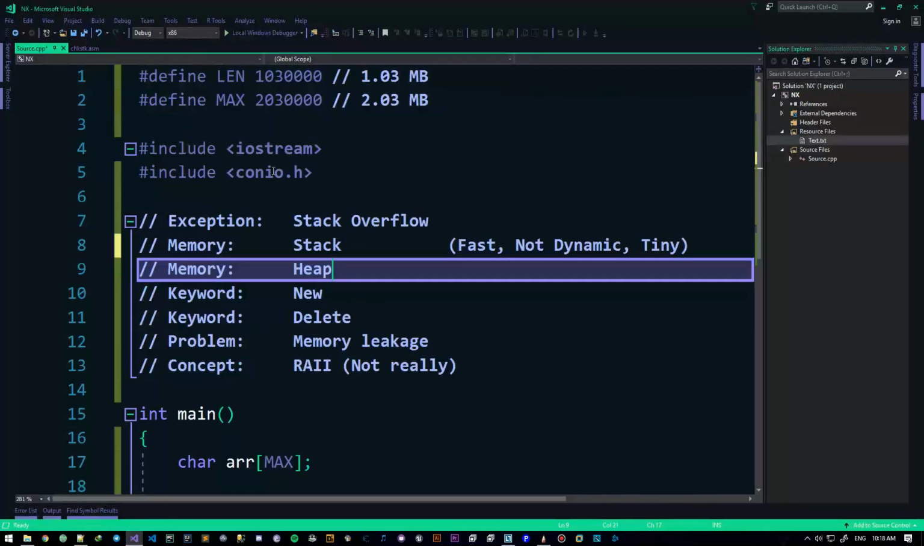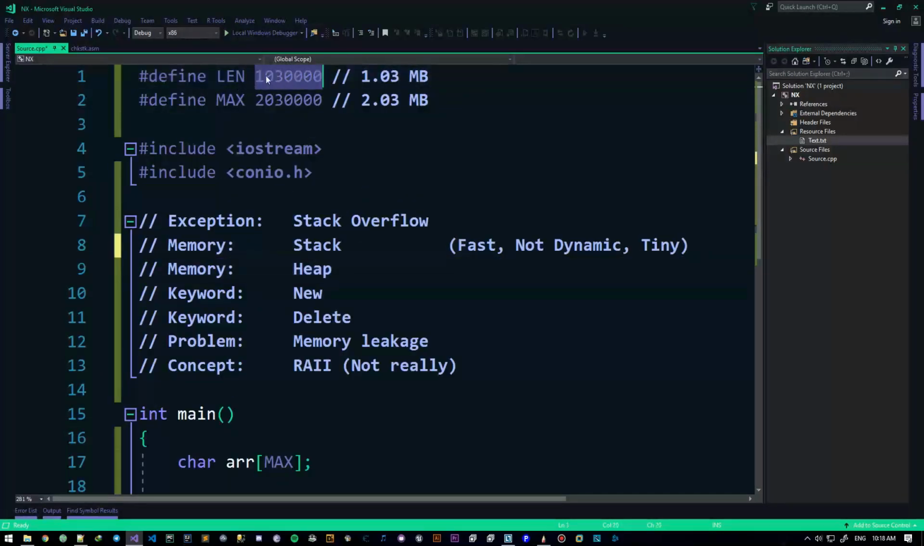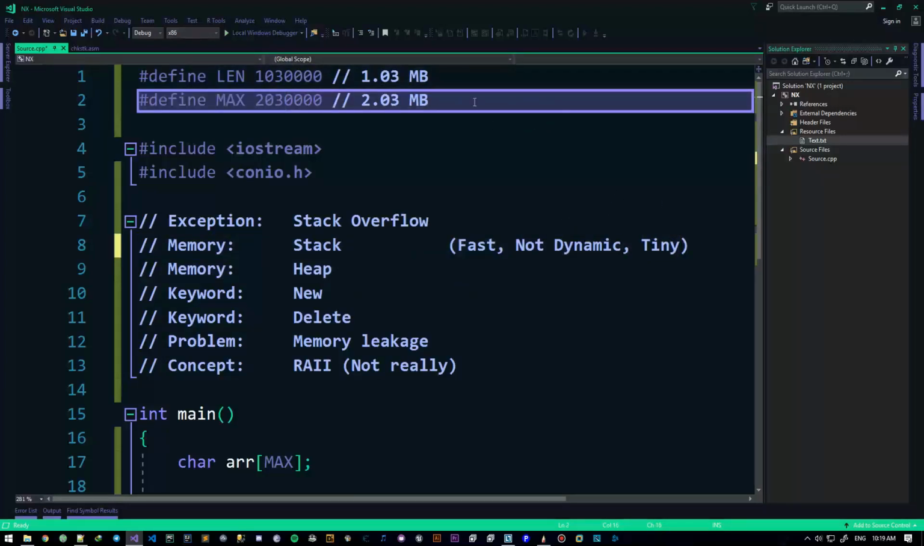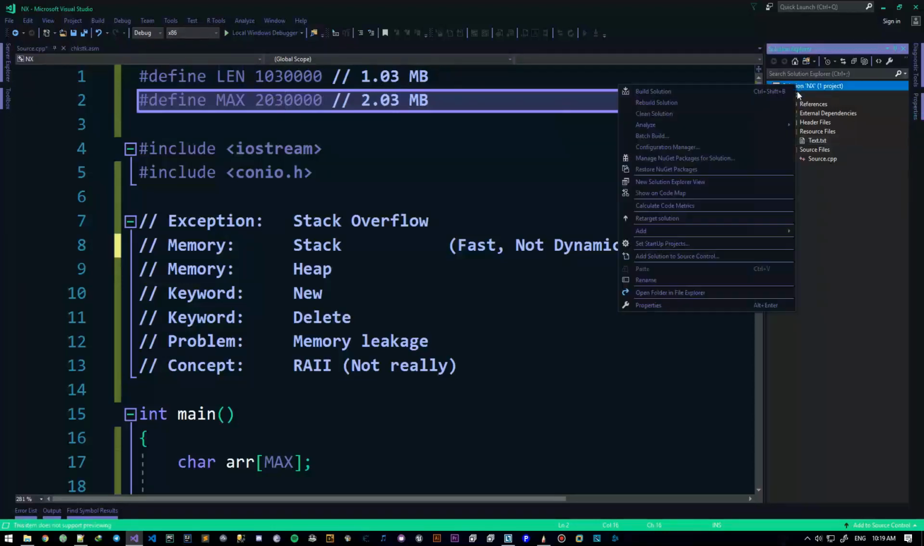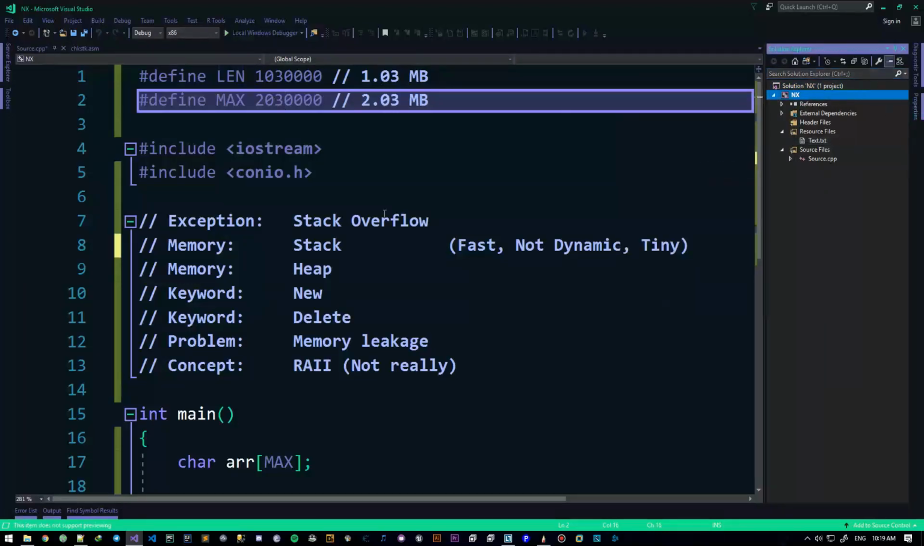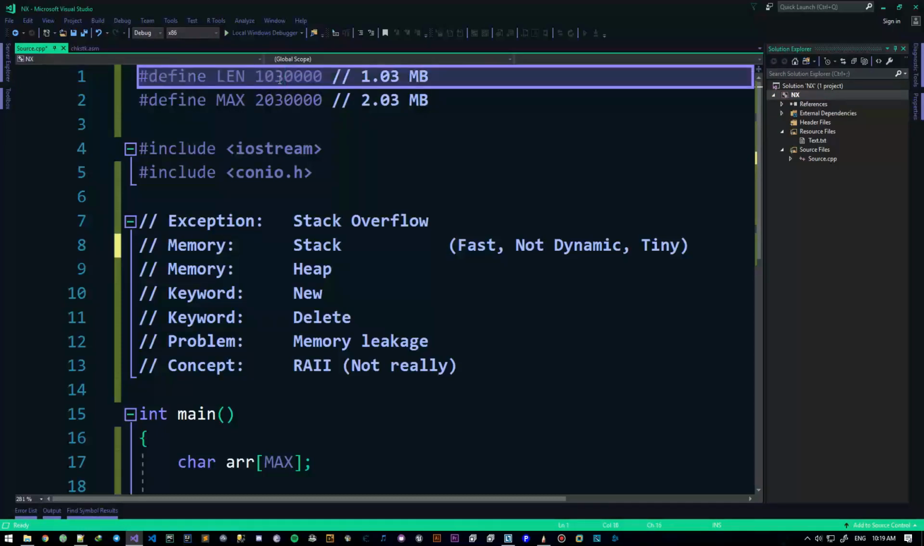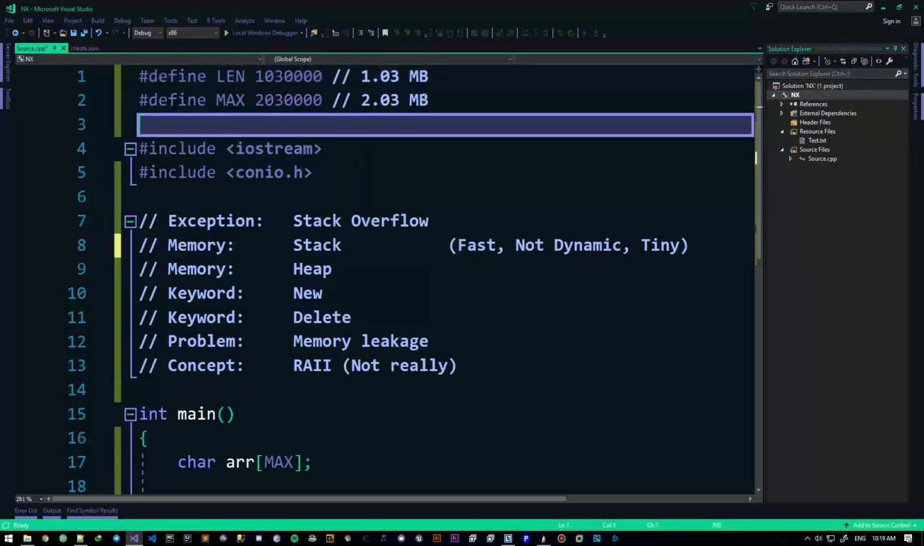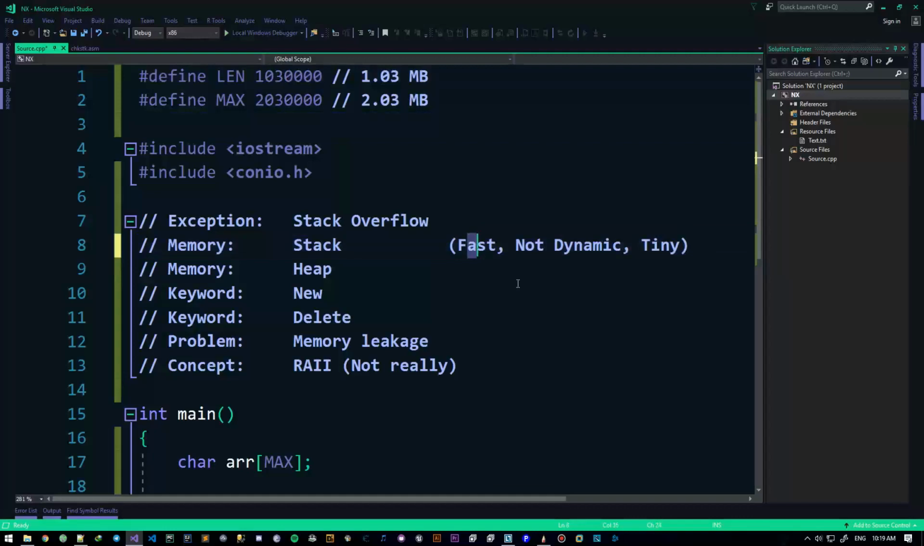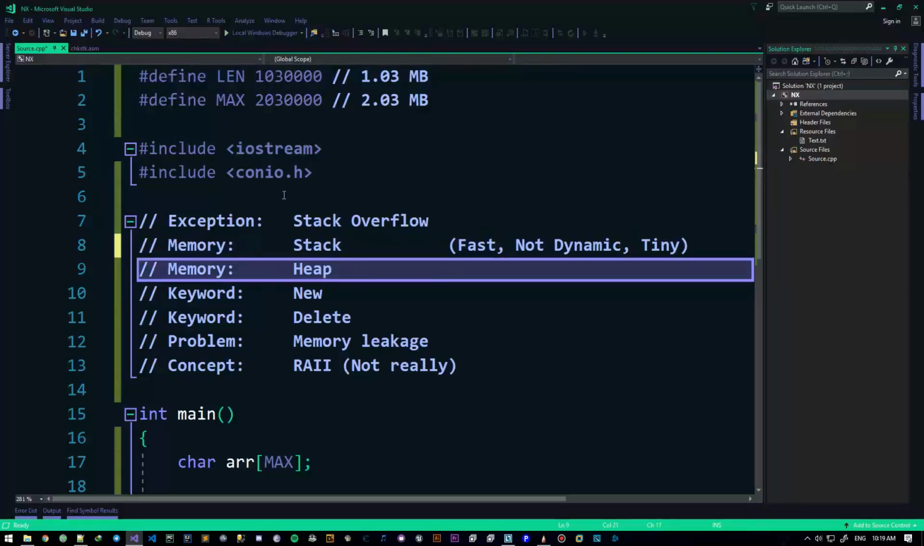So as you can see, when I put this at 1 megabyte, it's around a megabyte. You can determine how big your stack is for any program in the properties of your project, whenever you're compiling. By default, it's around this much. If I put this to 4, it's just going to mess up. So it is fast, it's not dynamic, we'll talk about this, and it's tiny, it's just about a megabyte. You can't really put anything in there.